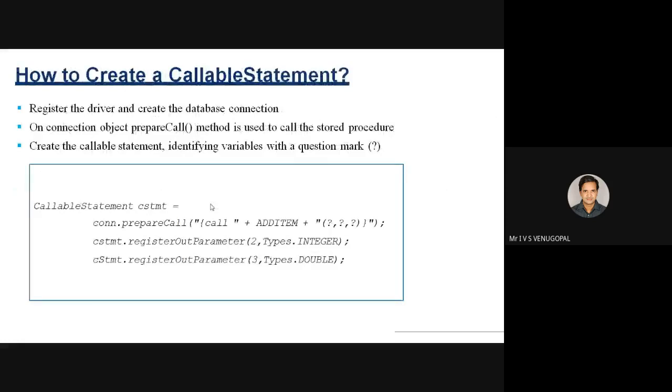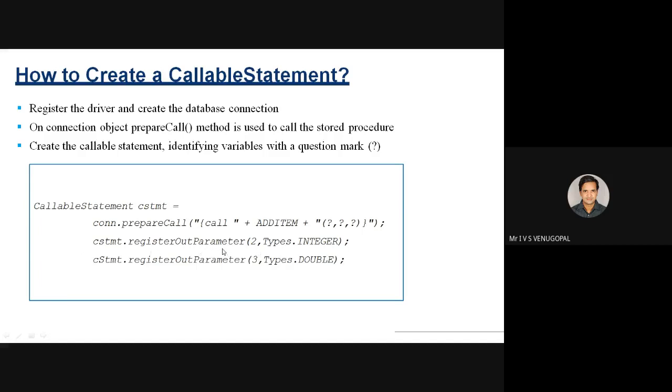This is the syntax to call a stored procedure. The stored procedure can be passed as a part of the connection object. So con.prepareCall of, this is the syntax. Call space, here the procedure name is add item, like that. Whenever a procedure returns any data, the data needs to be registered in your program using registerOutParameter.